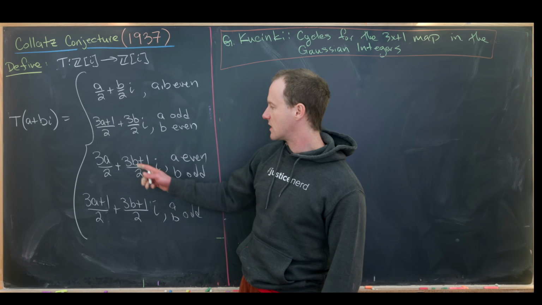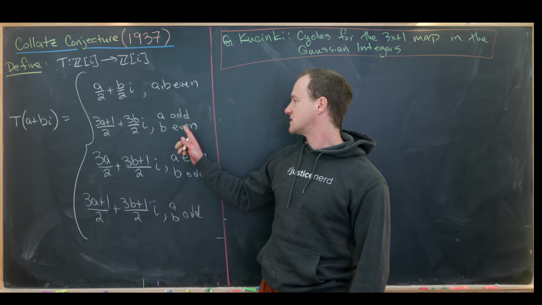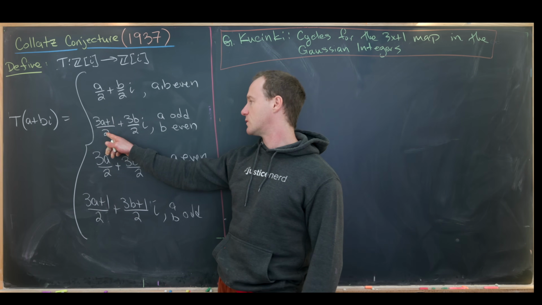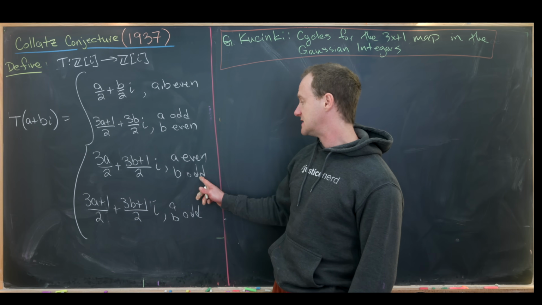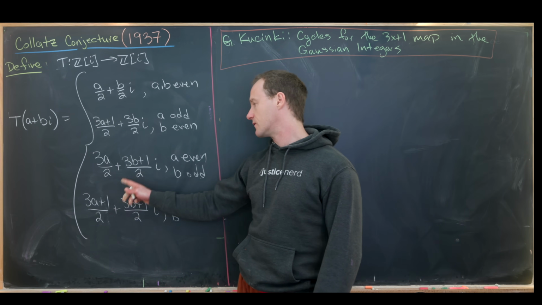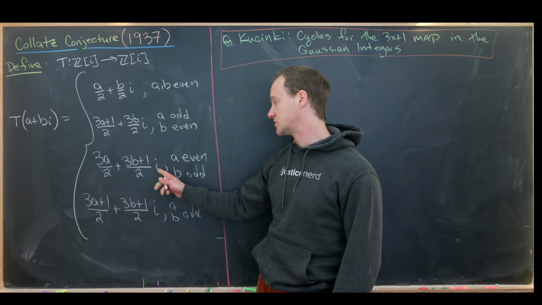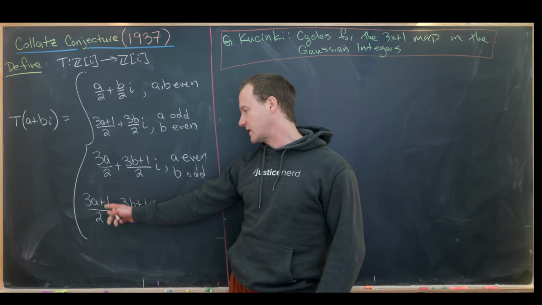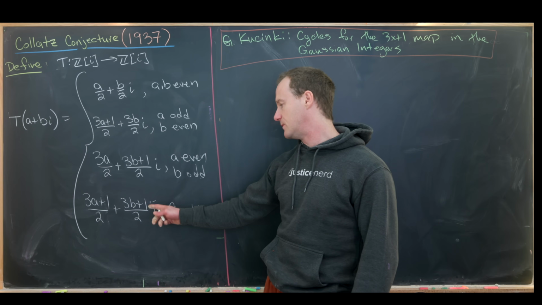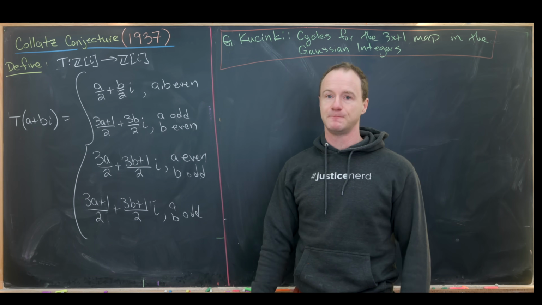So that can be summarized as follows. If a is odd and b is even, we have (3a plus 1) over 2 plus 3b over 2 times i. If a is even and b is odd, we have 3a over 2 and (3b plus 1) over 2 times i. And then if a and b are both odd, we have (3a plus 1) over 2 plus (3b plus 1) over 2 times i.